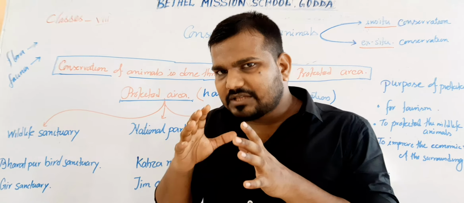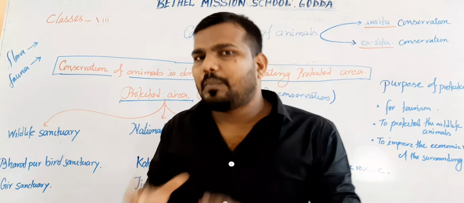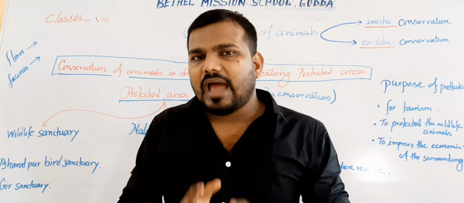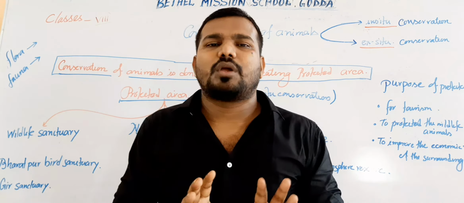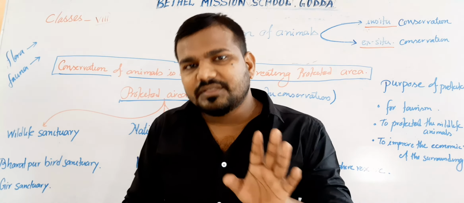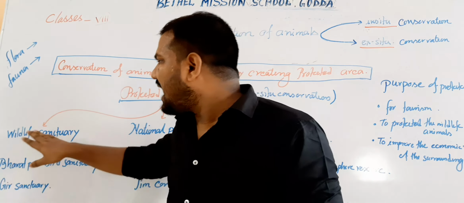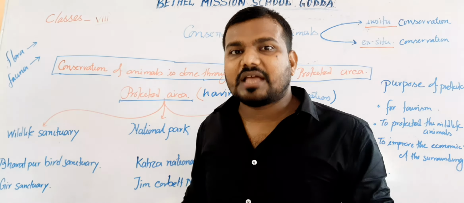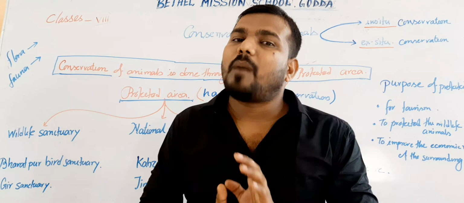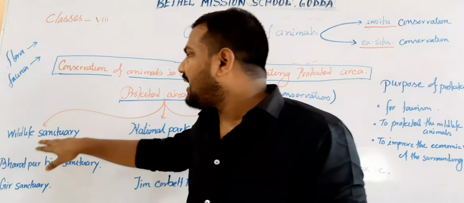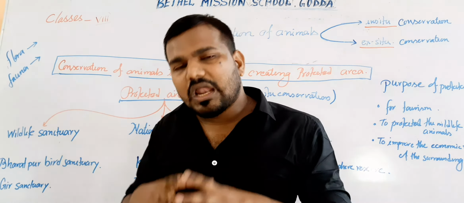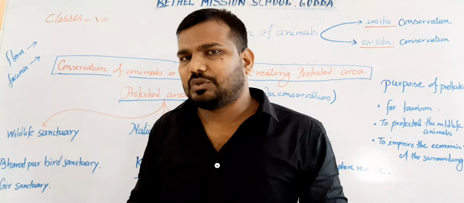So a wildlife sanctuary is a small protected area under the state government where killing is strictly prohibited, though tourism is permissible. A sanctuary is small and contains a smaller amount of biodiversity. Examples of sanctuaries are Bharatpur Bird Sanctuary and Gir Sanctuary.